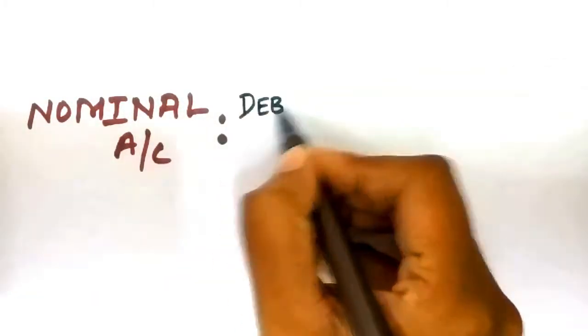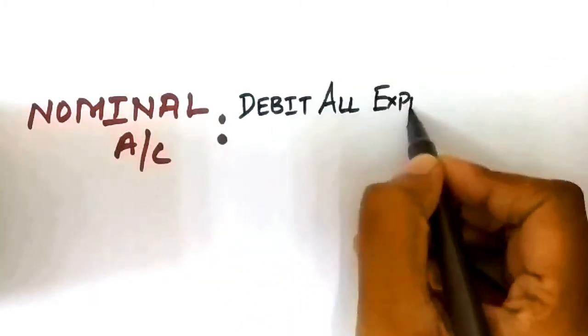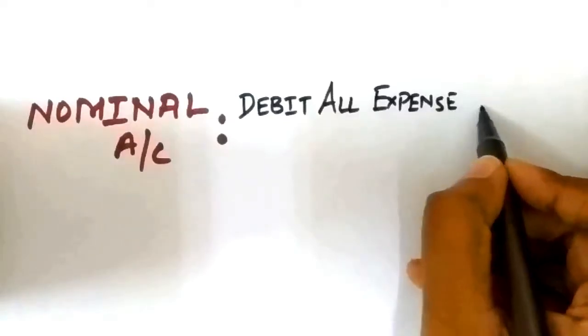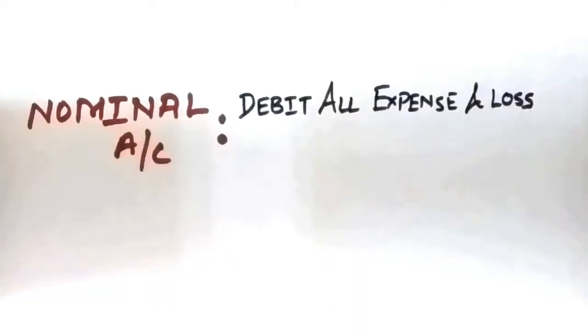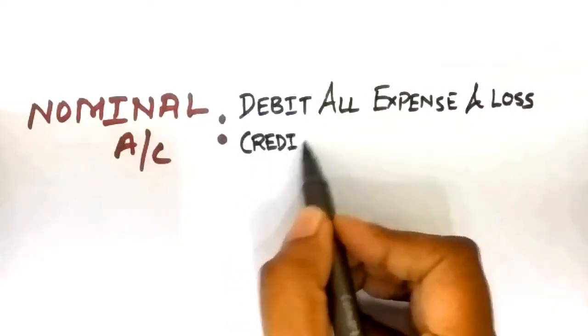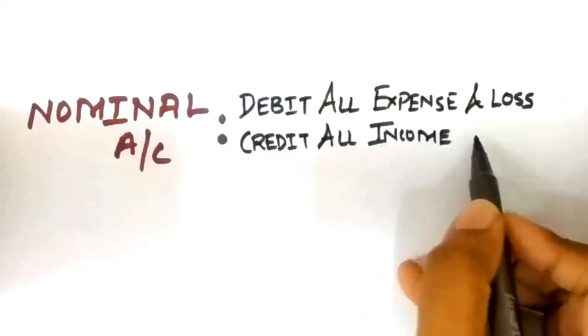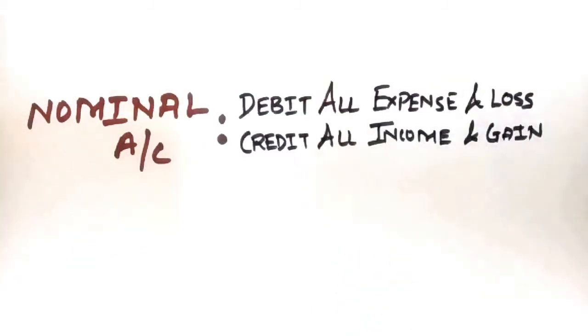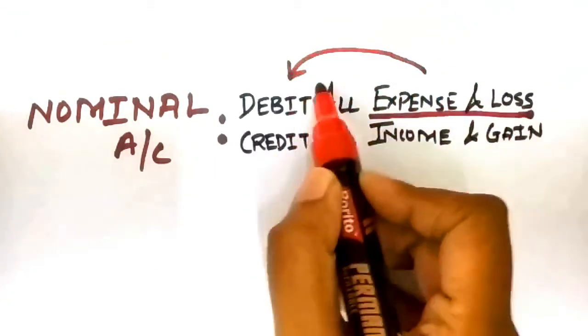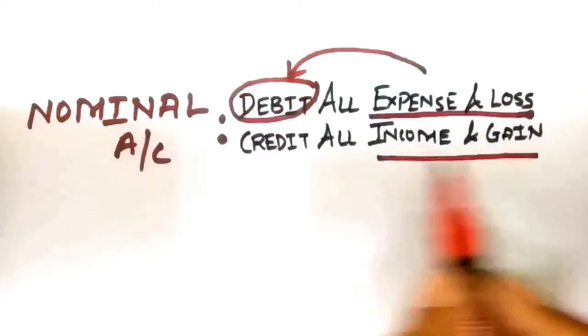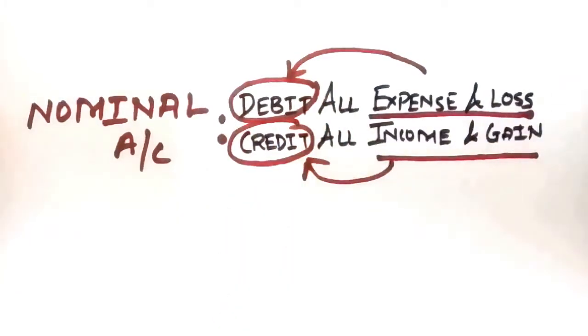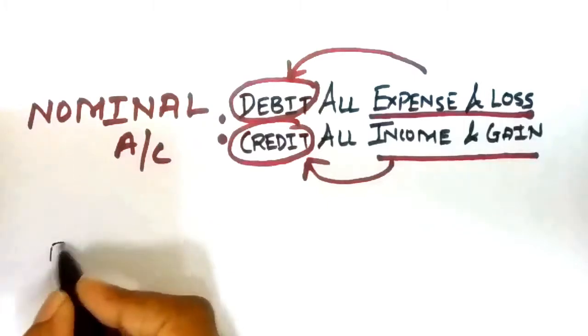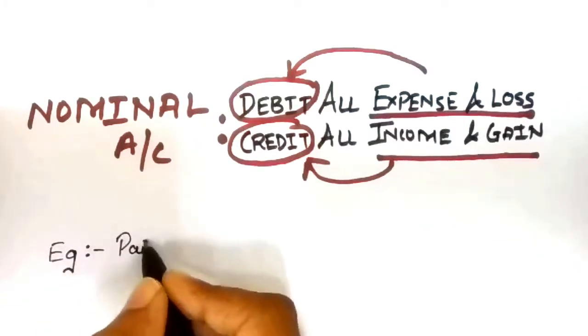Third rule is for nominal account. Debit all expenses and losses and credit all incomes and gains. If a business incurs expenses and losses, then expenses account will be debited, and if it incurs income, then income account would be credited.